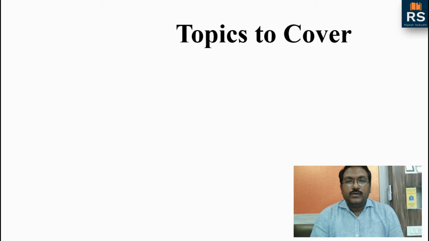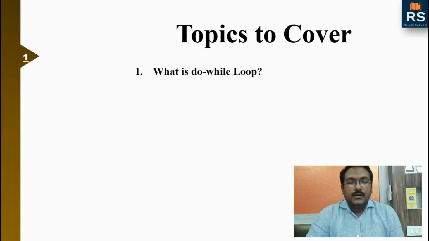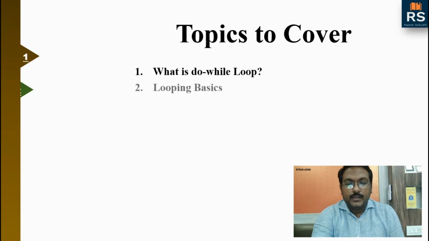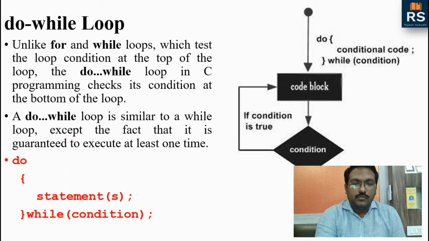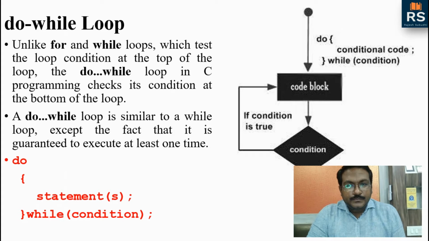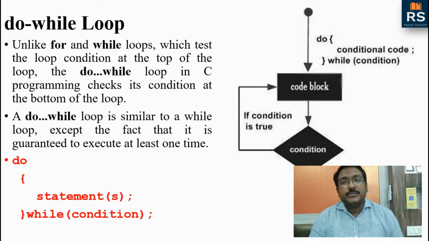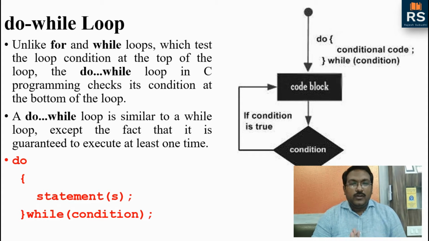So what are the topics which we are going to cover in this video? Let us first see what is a do while loop, then looping basis, then we will see an example using the do while loop. So what is a do while loop? Remember one thing, the only difference between while loop and do while loop is the writing position of the loop condition and the checking of the loop condition. Other than these two differences, there is no difference between do while loop and while loop.